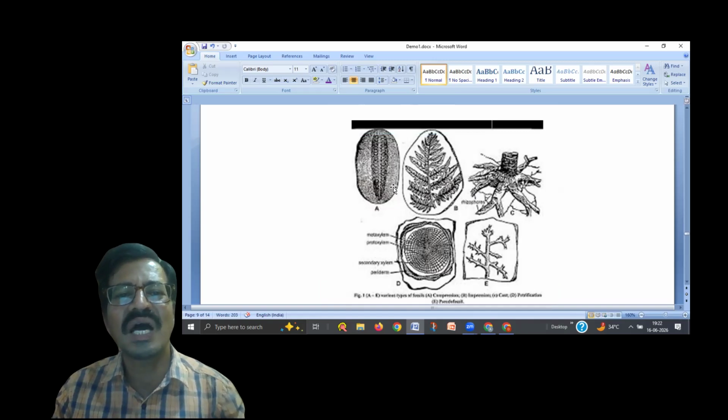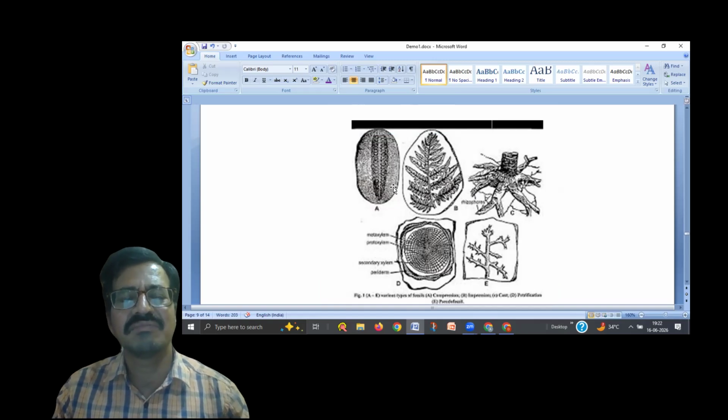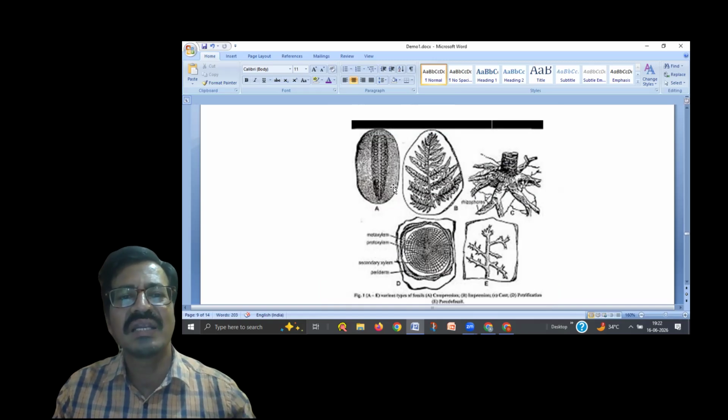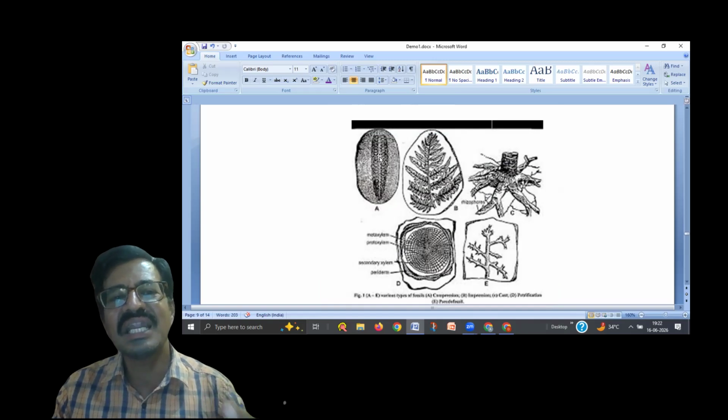Any living or dead organism in the inner layers of the soil is compressed by the soil and forms a structure, which gives the external appearance.